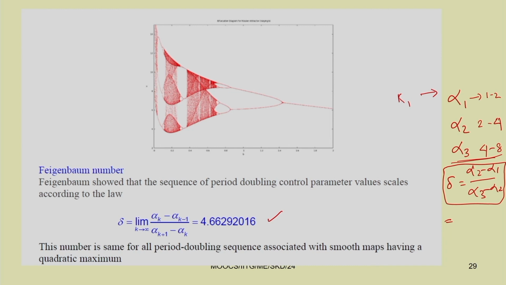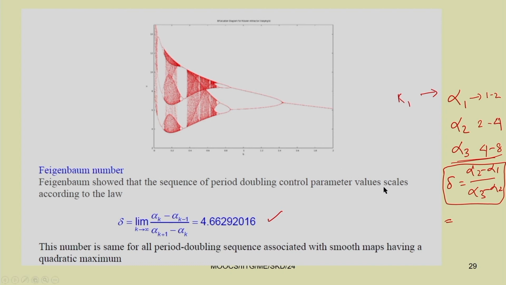This number is the same for all period doubling sequences associated with smooth maps having a quadratic maximum. You can verify. I have shown you several period doubling routes to chaos. For example, I have shown a parametrically excited system where you can find the period doubling, and also in this Duffing oscillator we have seen, and in this Rossler map also we have seen this period doubling route to chaos. In all these cases you can verify the Feigenbaum number.